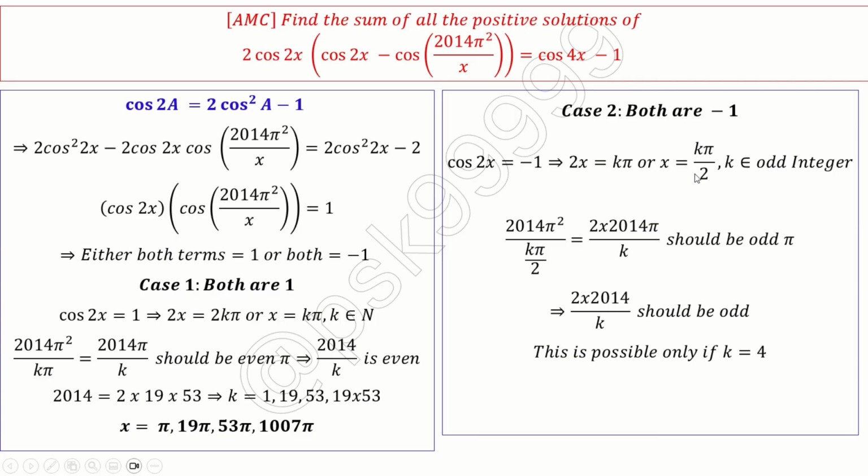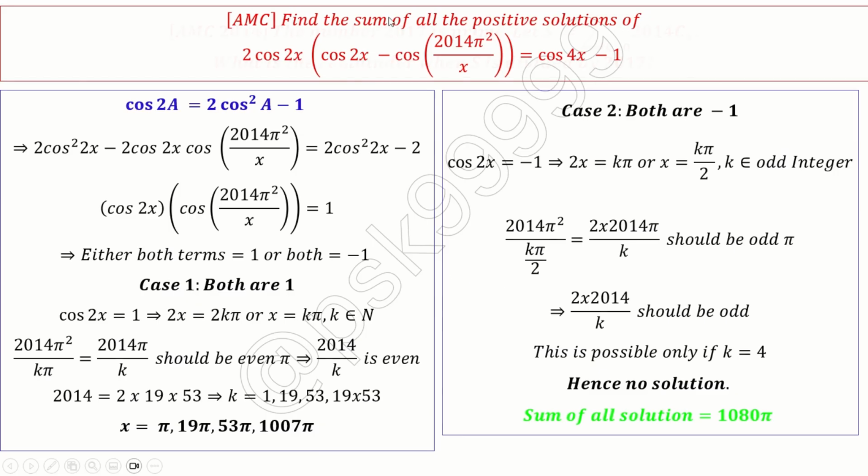If k is 4, then k pi by 2 will become 2 pi. 2 pi means you will not get minus 1. So this is not a possible solution. Both being minus 1 is not a possible solution. There is no solution possible with case 2. So the answer is the sum of all positive solutions they asked, which is 1080. You add up all these things, you will get 1085. Hope you understand this.